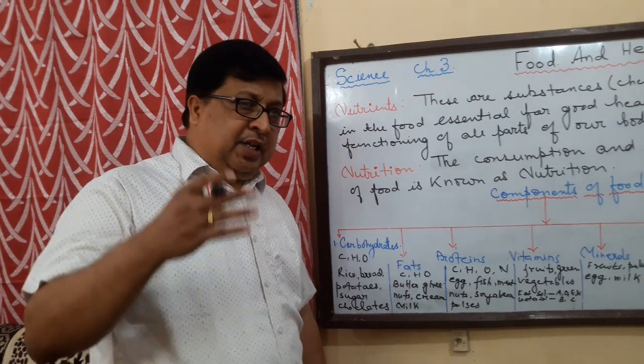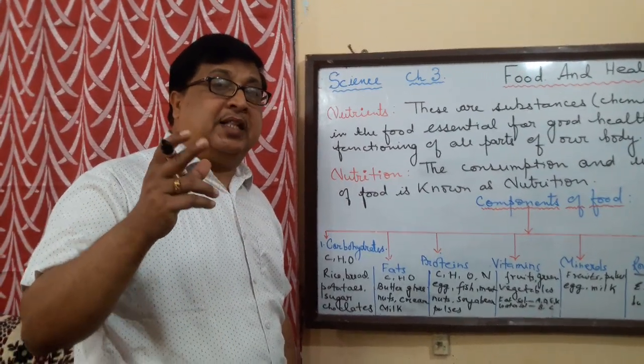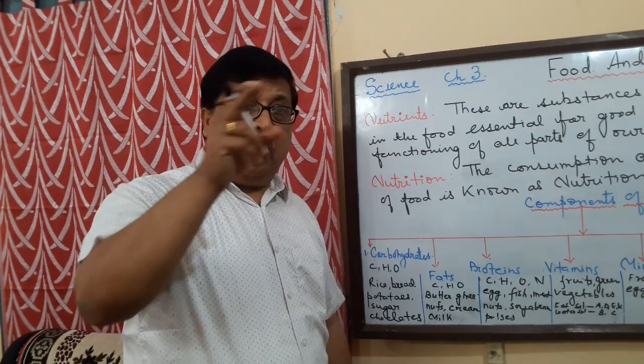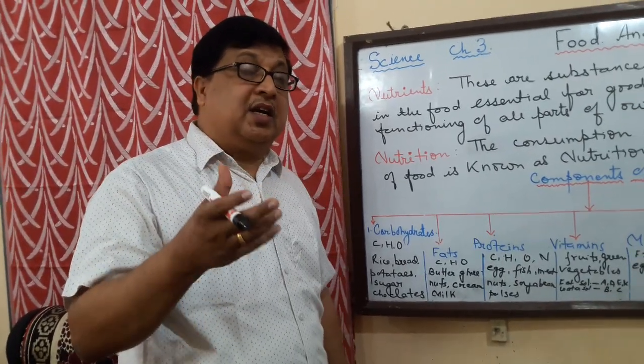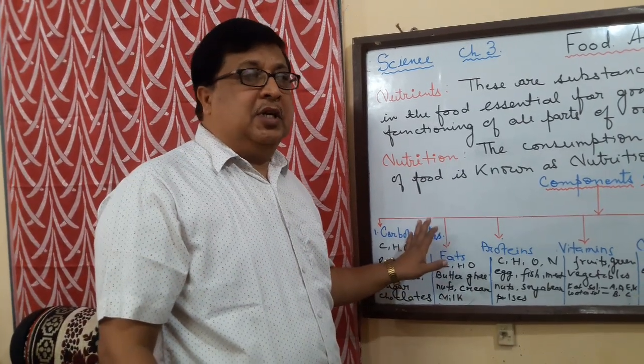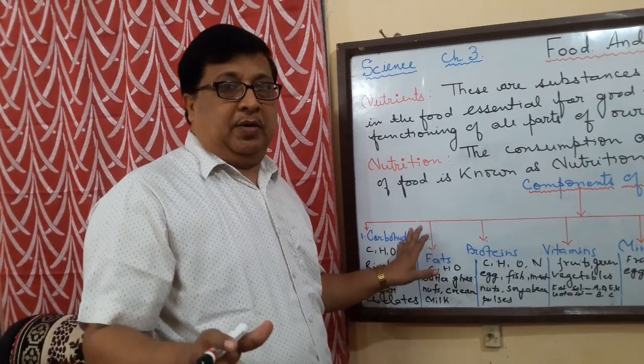Now you will see in the higher classes about the plant cell and the animal cell. Especially in the plant cell, the cell wall is made up of cellulose. That is a complex sugar. That of course we are not going to deal with now, but that is a complex sugar.